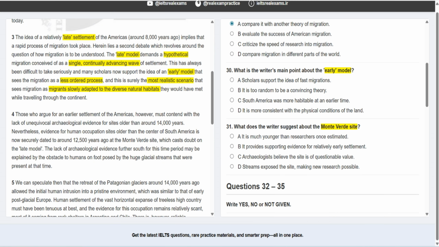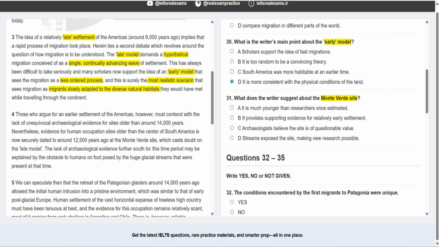Also, we took a look at the answer to question 30 because question 30 says, sorry, what is the writer's main point about the early model? It says it was realistic because they adapted to these areas slowly. So if you take a look at the last option here, it says it's more consistent. Here we have adapted instead of consistent. And the physical conditions of the land, it says diverse natural habitats. They would have met while traveling throughout the continent. All right, that's option D.